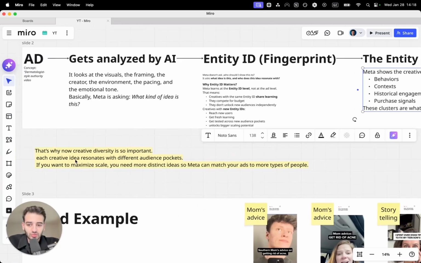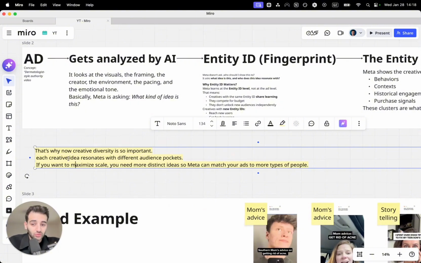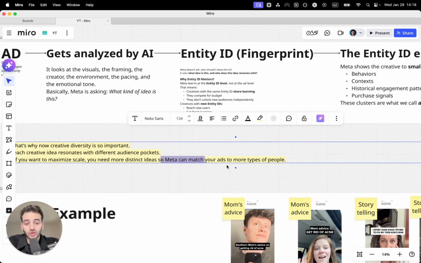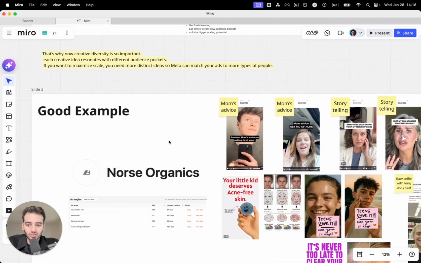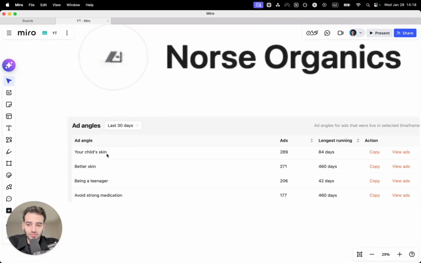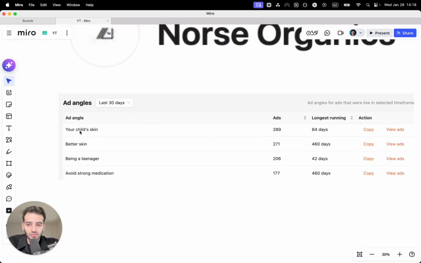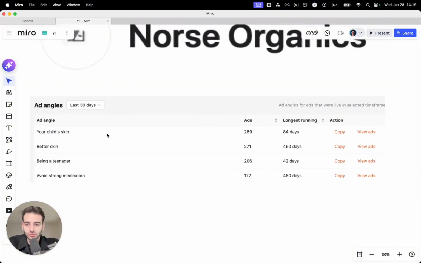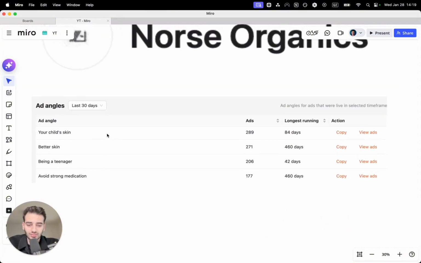That's why creative diversity is so important now, because each creative idea resonates with different audience buckets. If you want to maximize scale, you need more distinct ideas, so Meta can match your ads with more types of people. Here's a good example from a brand that's doing this very well. It's called North Organics. As you can see here, they're spending most of their budget on this angle, which is your child's skin. So basically moms who want to take care of their child's skin, get rid of their acne, etc.